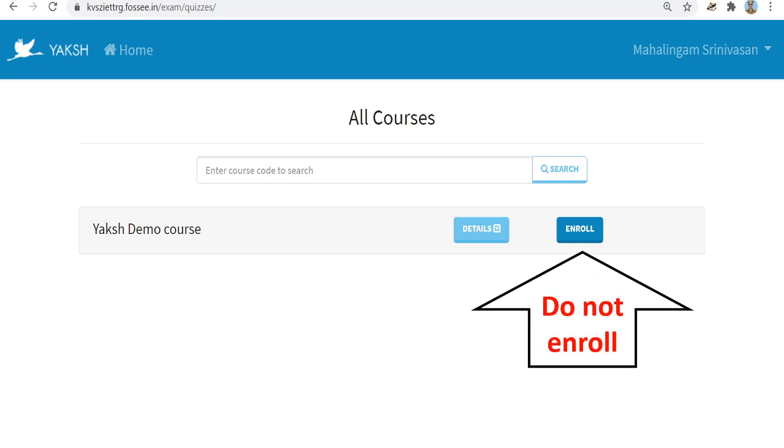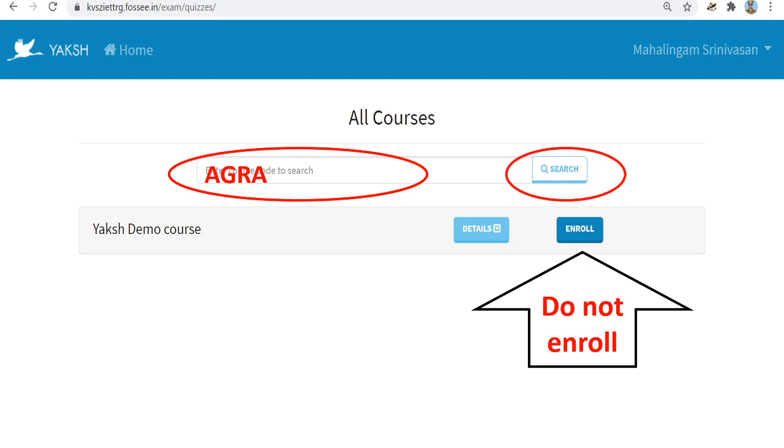Caution, please do not enroll for this X demo course. Please do not enroll for this X demo course. You have to search for the course designed for Agra region. Therefore, in the enter course code to search, type AGRA, all capital. The course code is case sensitive. Therefore, type AGRA and click search.